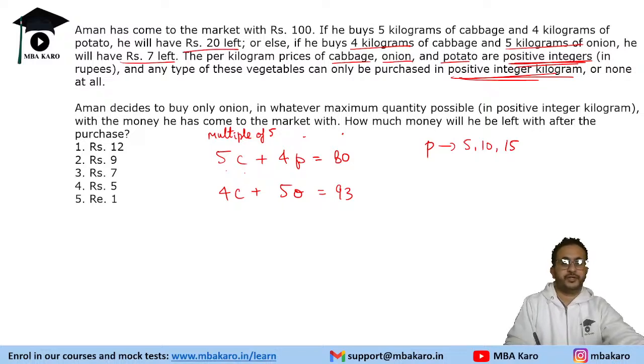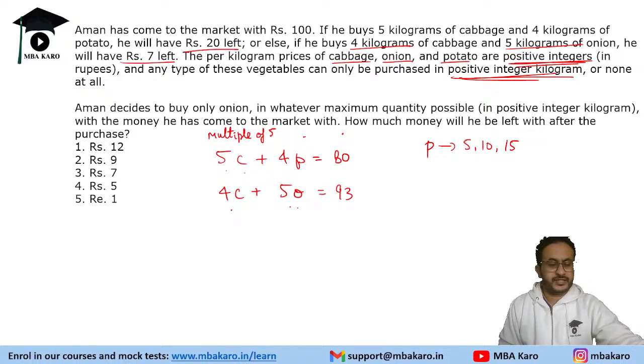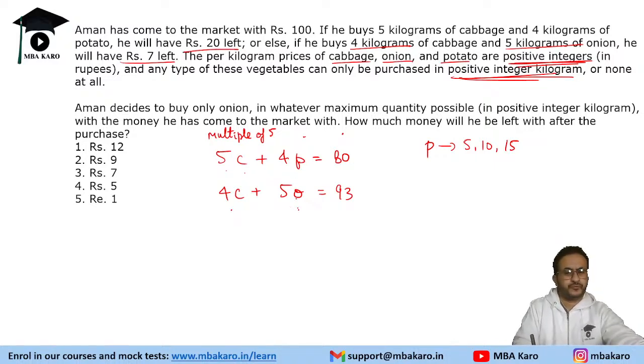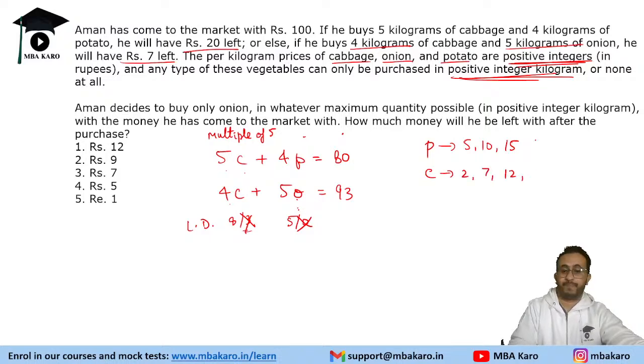Now the next thing given to us is 4c plus 5o is 93. So 5o will end in either 5 or 0, we are talking about the last digit. So 4c should end in 8 or 3. We cannot have the last digit as 3 because 4c is an even number. So the last digit is 8. That means cabbage can have a cost of 2, 7, 12, 17, or 22. So that is the cost of cabbage.